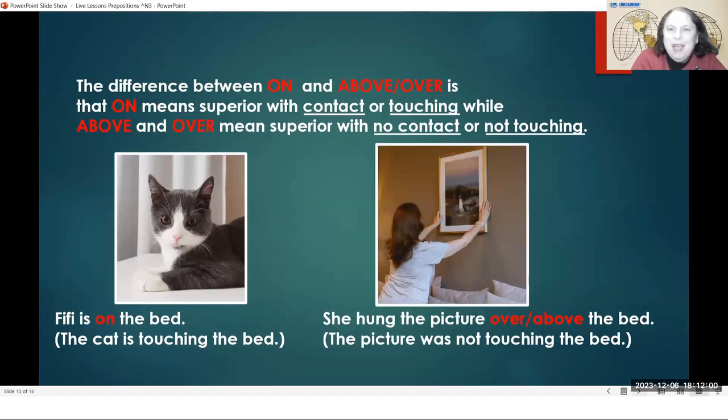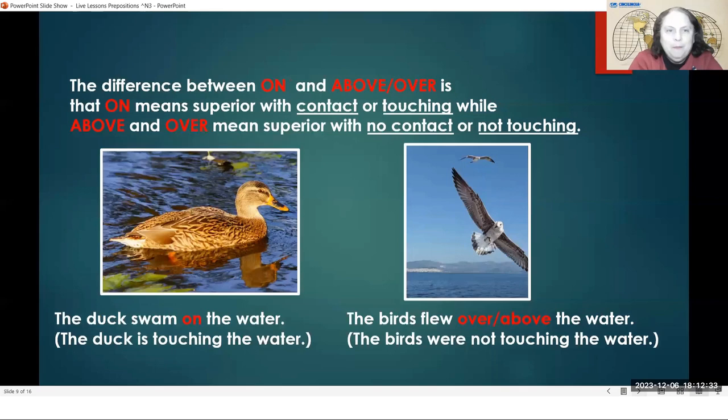Fifi, that is the name of the cat. Fifi is on the bed. The cat is touching the bed. She hung the picture over the bed, or she hung the picture above the bed. That means that the picture is not touching the bed. It is up high. It is superior, but it is not touching. So superior, when things are super, that means up. Superior means up high.